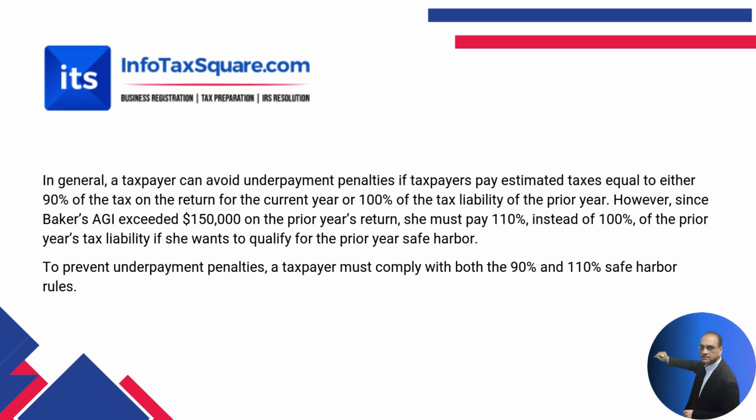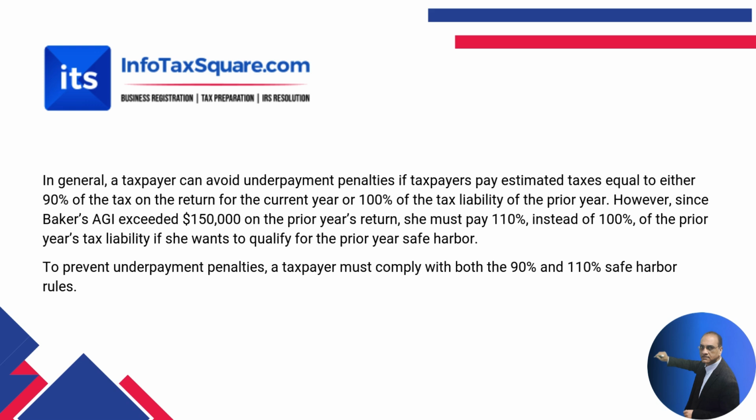However, since Becker's AGI exceeded $150,000 on the prior year's return, she must pay 110% instead of 100% of the prior year's tax liability if she wants to qualify for the prior year safe harbor rule. To prevent underpayment penalties, a taxpayer must comply with both the 90% and 110% safe harbor rules.